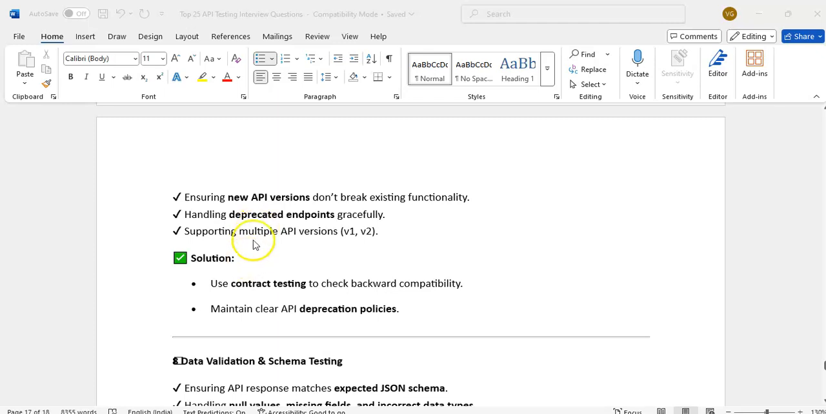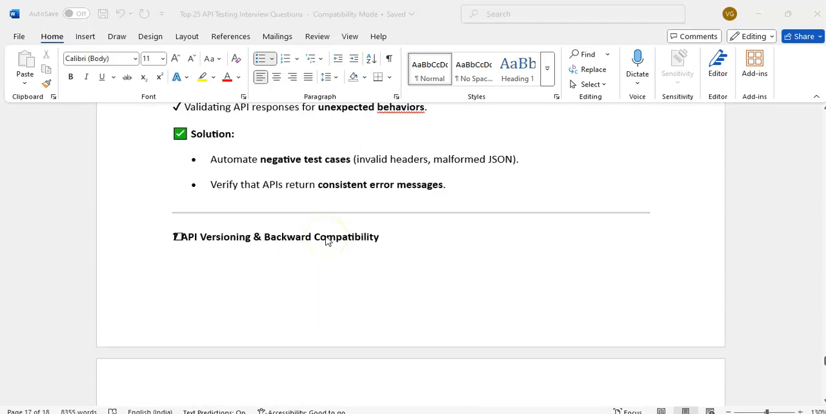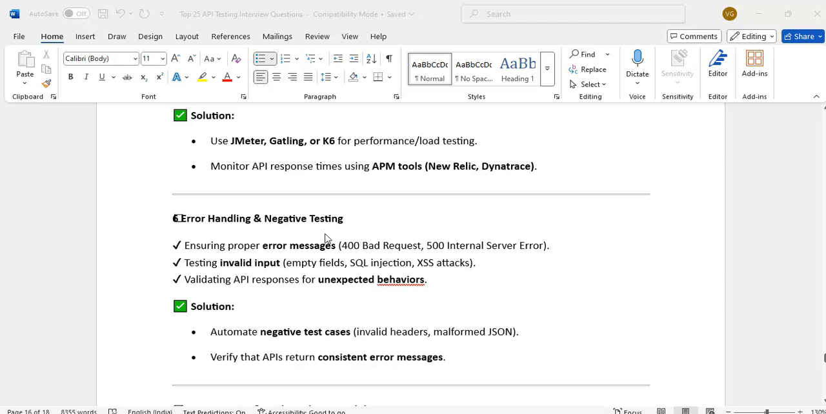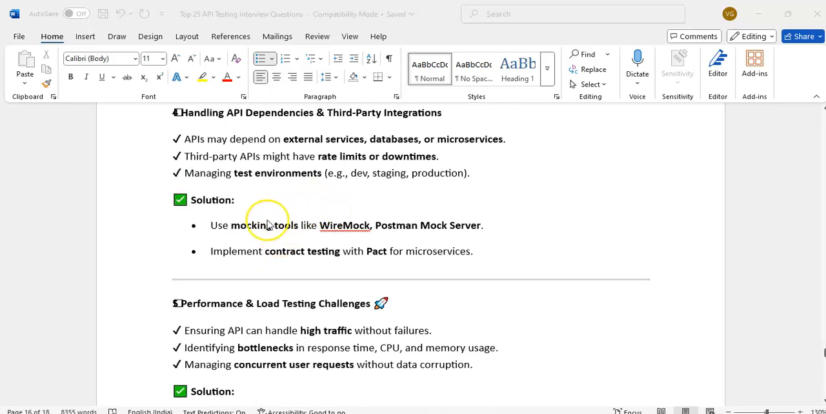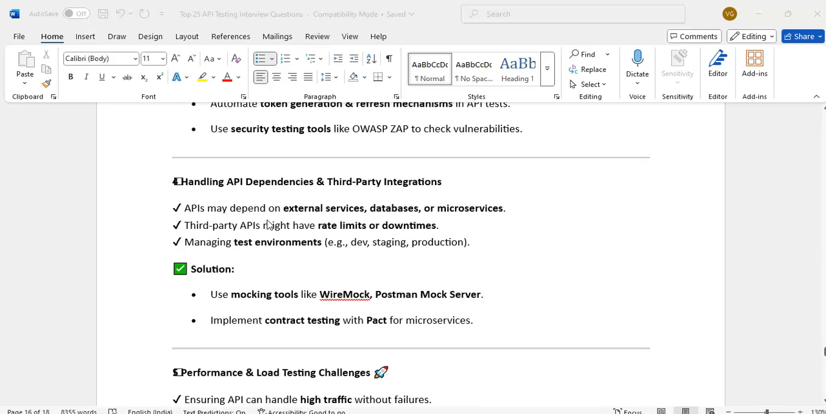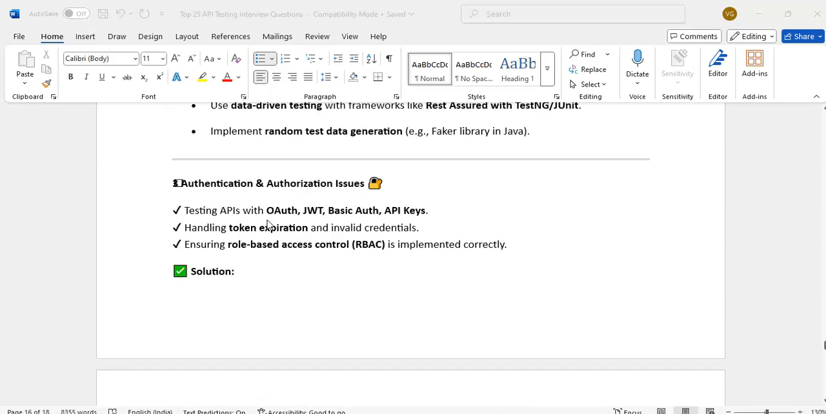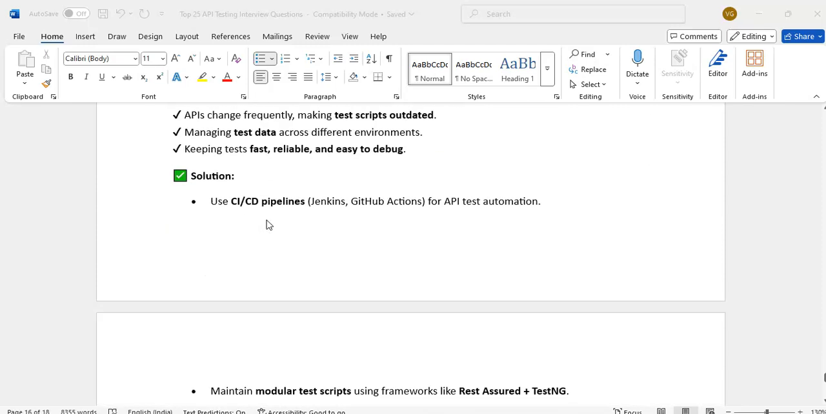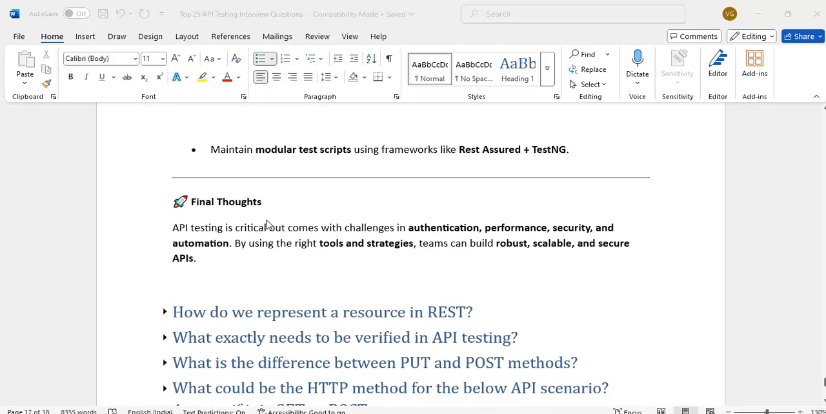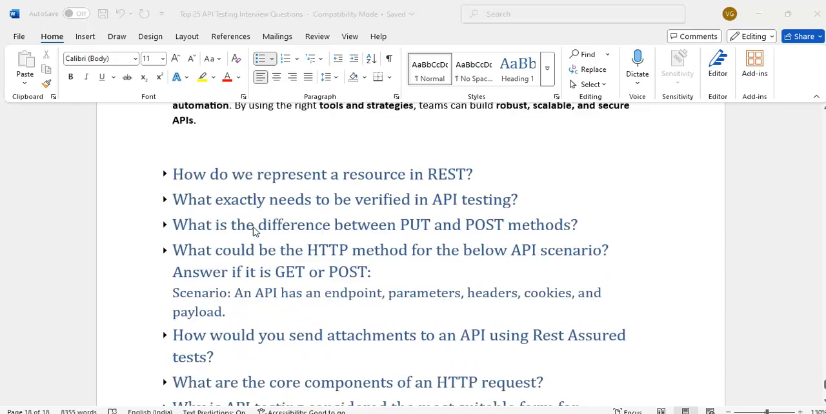Schema validation, multiple API versions, load testing, if you are aware of it, performance and load testing is also a challenging one. And WireMock, whenever third-party APIs are down, these are all challenging things only. Different challenges, we can tell any one or two challenges, or if you really face challenges, we can tell them.